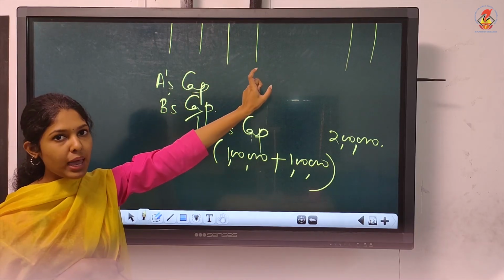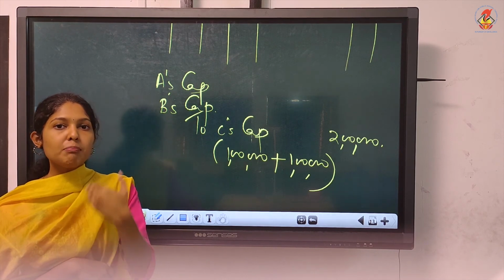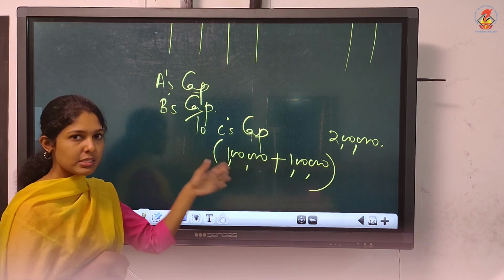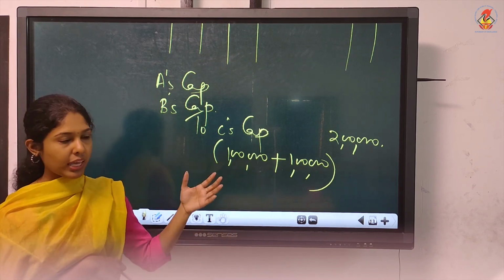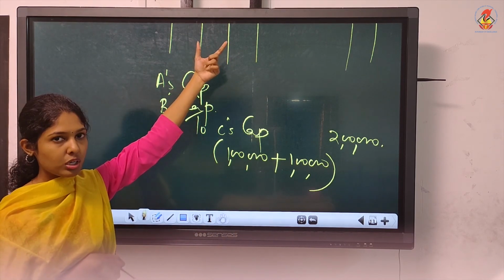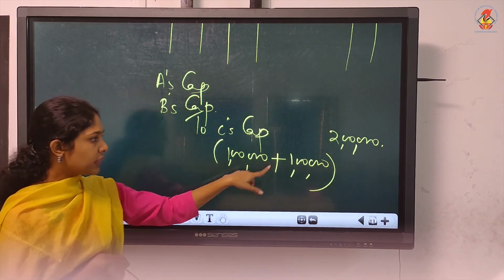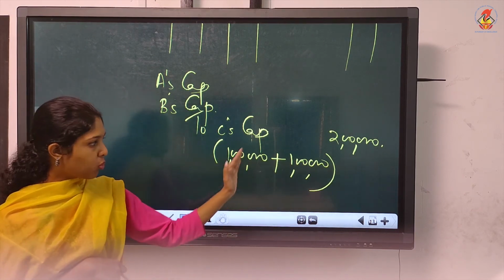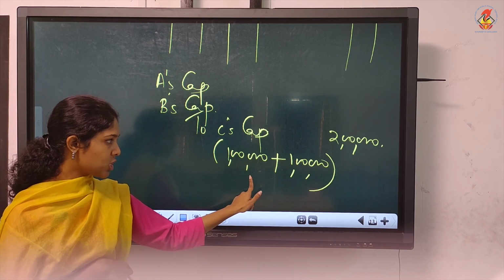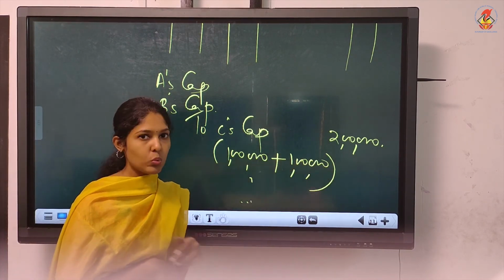This 1 lakh means C is bearing a loss of 1 lakh. Actually, is he supposed to bear a loss of 1 lakh? No. Because he is the new partner, he should be given the minimum profit only. He shouldn't bear this loss. Now he is bearing a loss, so we are cancelling. We are cancelling means we have debited him before. Now we are crediting him with that loss. He need not bear it. Then with that we are giving the guaranteed profit now. So 1 lakh plus 1 lakh. This is rectification, loss 1 lakh. This is the minimum profit, 1 lakh. So 2 lakhs we will give.